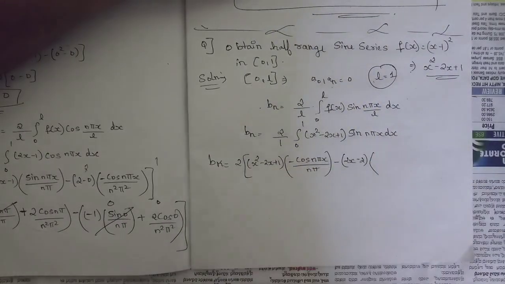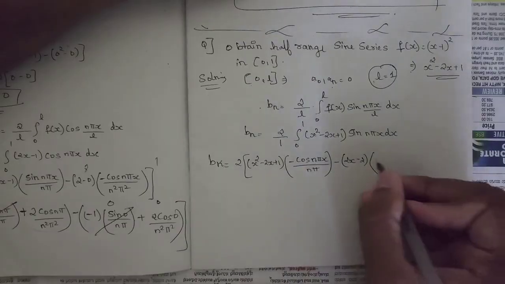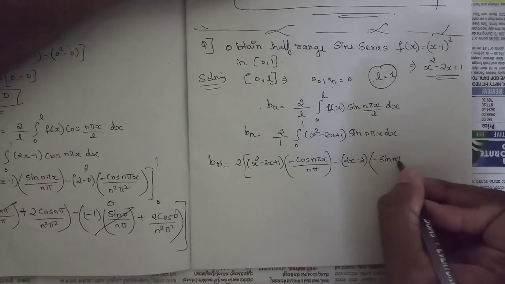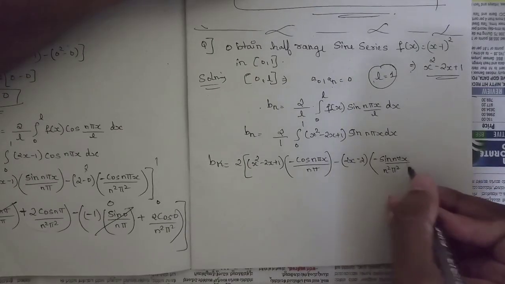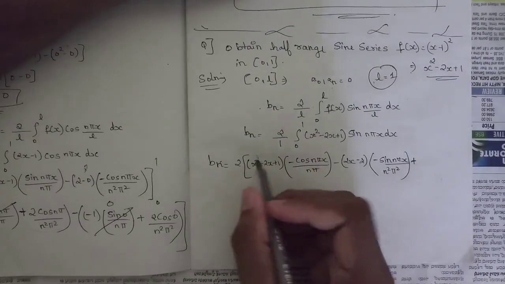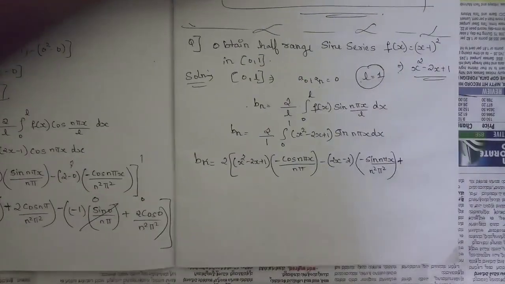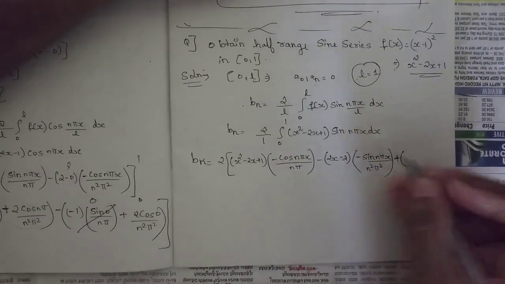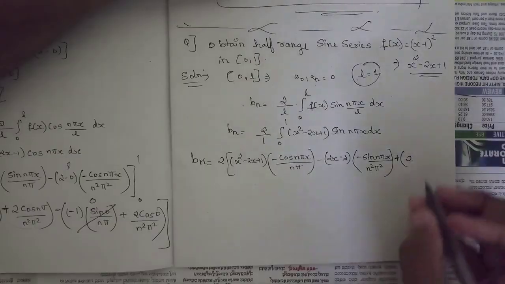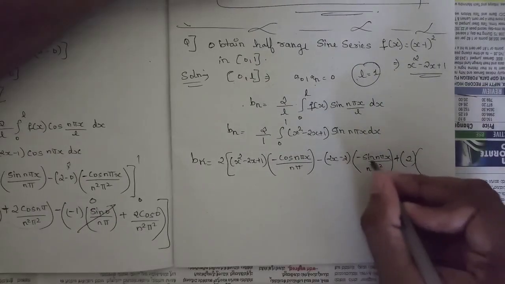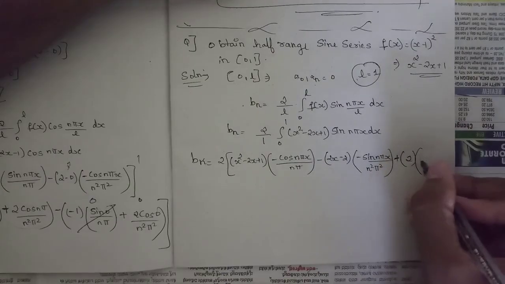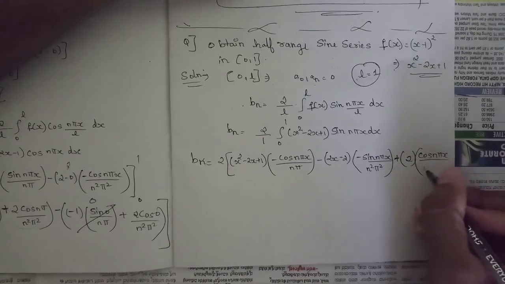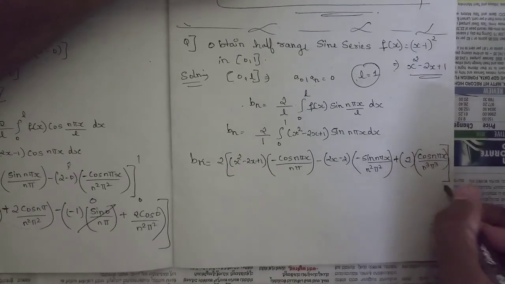Into the integration of the integrated function, the minus cos, so it becomes minus sin n pi x by n square pi square, plus. So it's of the form plus, minus, plus, right? I have told it. Next we need to differentiate this function, that is, differentiation of 2x is 2 and 2 is 0. So 2 into again the minus sign; the integration of minus sin is minus cos, so minus of minus cos becomes plus cos n pi x by n cube pi cube, from the interval 0 to 1.